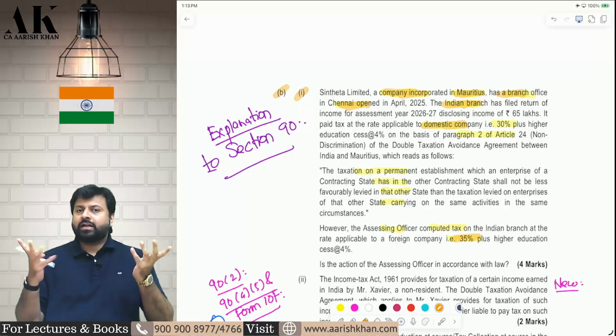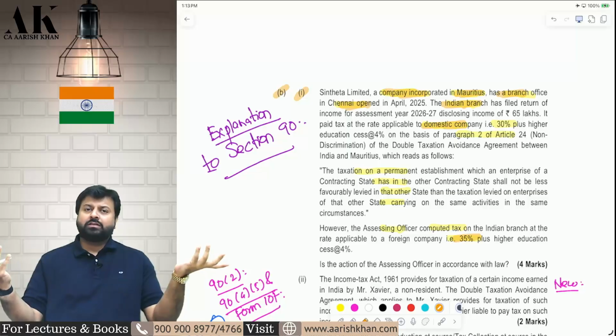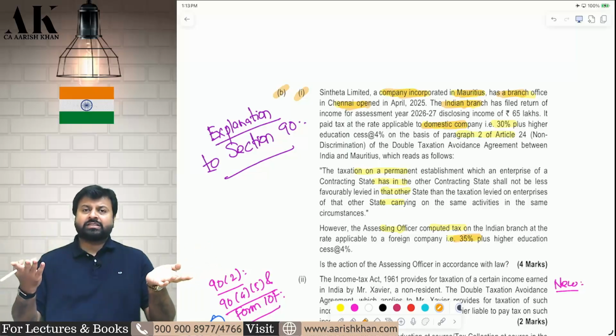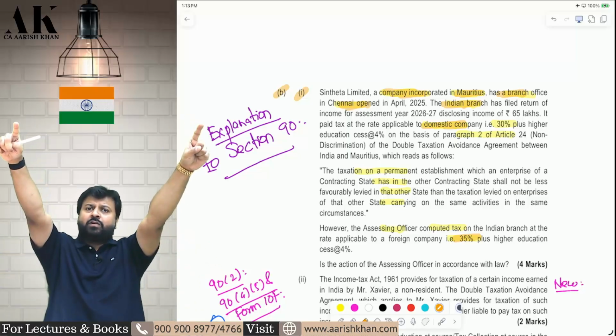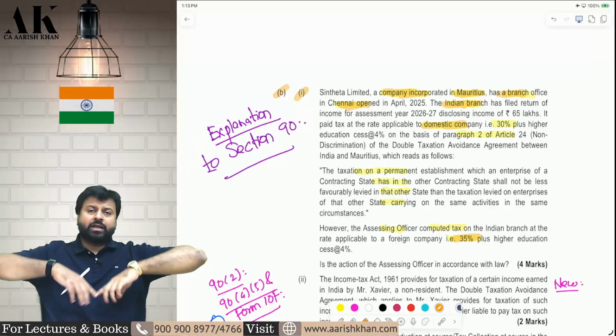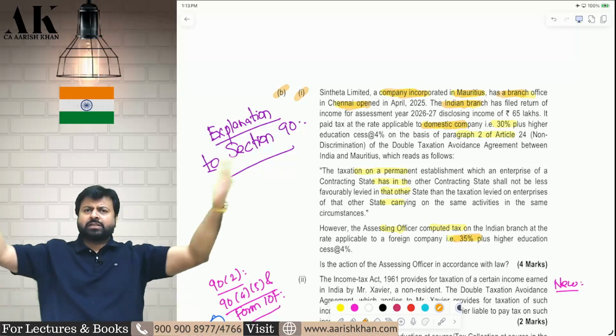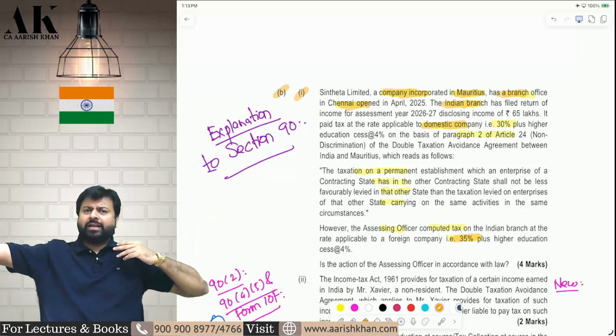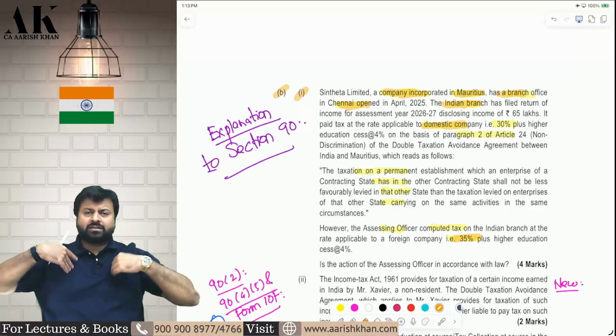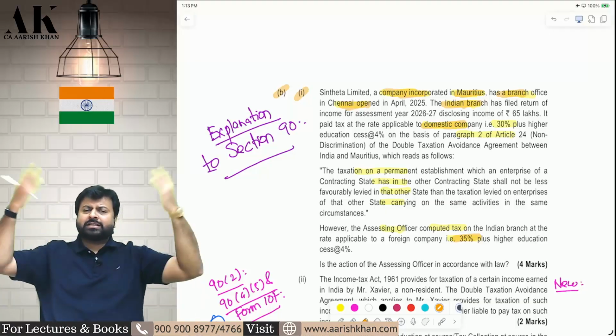Now the assessee is saying, how can you apply the foreign company tax rate on me? There is a DTAA between India and the foreign country which says that the permanent establishment of a foreign company located in India cannot be charged less favorably as compared to Indian companies. You are charging Indian companies at 30% and us at 35%. How can you charge us less favorably?